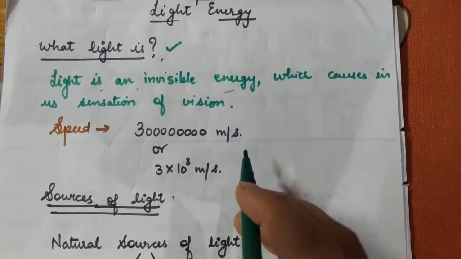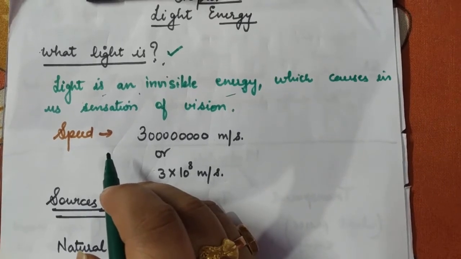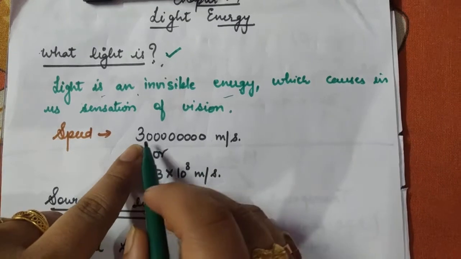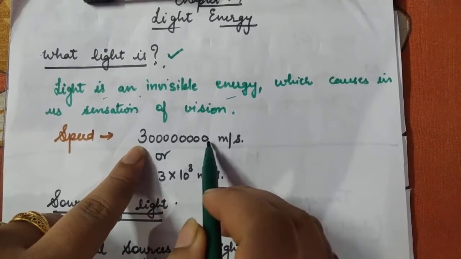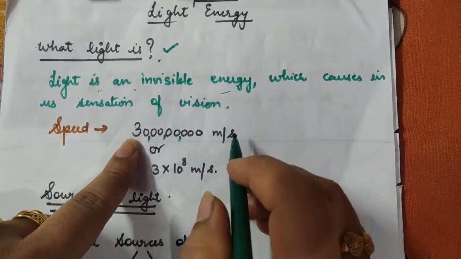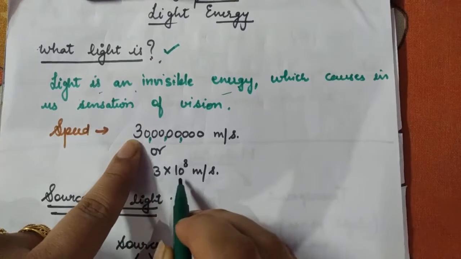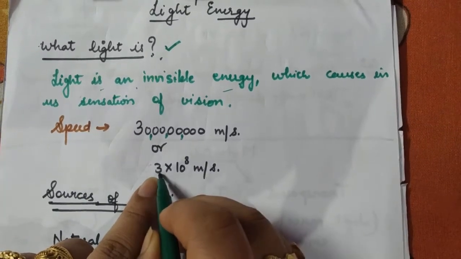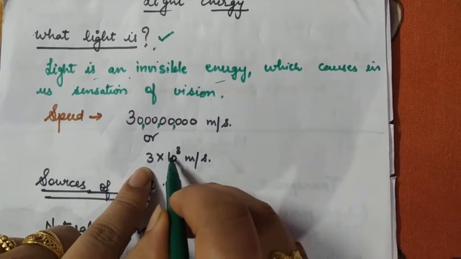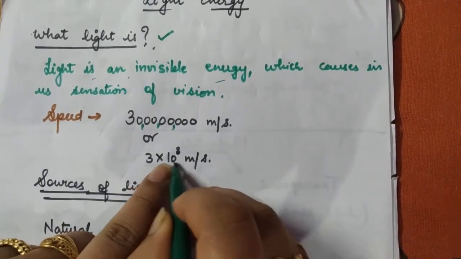Let's move further. Now, the speed of light is really very huge. After 3 I have attached 8 zeros, so according to the number system it will be 30 crore meter per second. Rather than writing such a big number, we write it as 3 times 10 raised to the power 8, meaning 10 is present 8 times, so it gets 8 zeros.